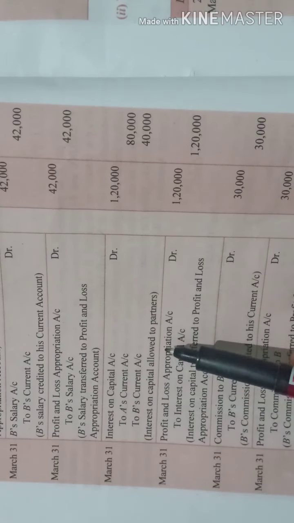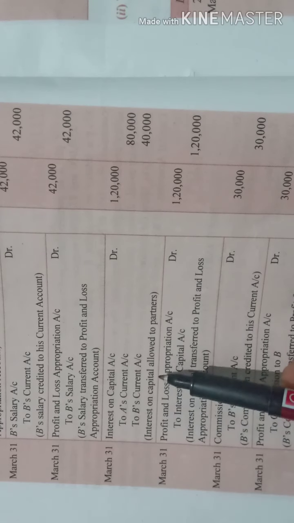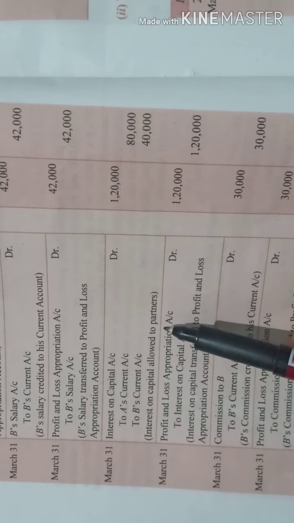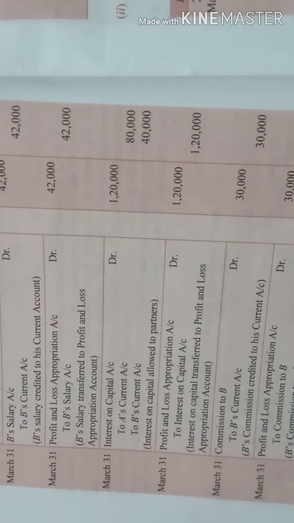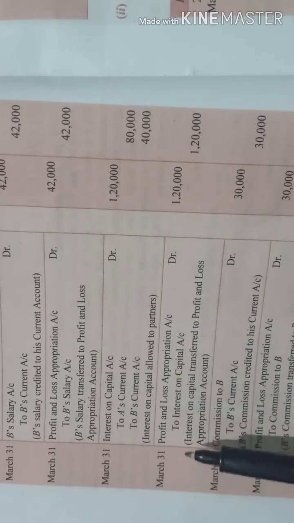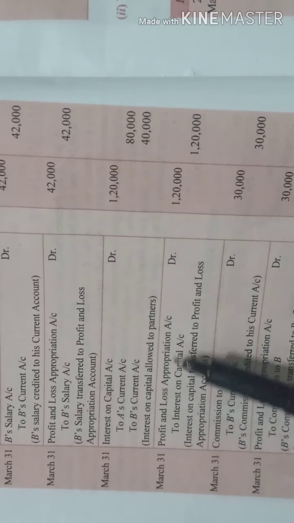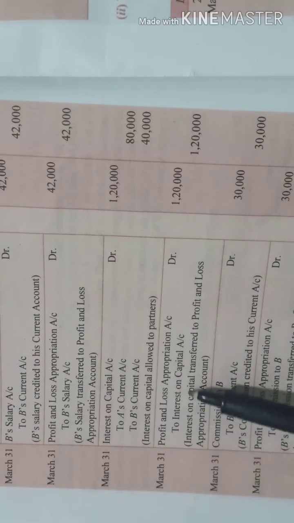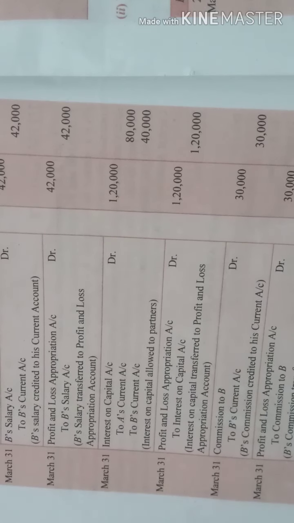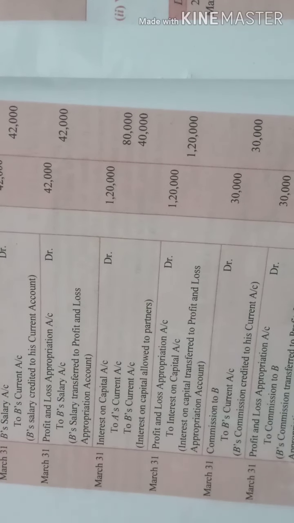Why? Because interest has been allowed on partners' capital. So the next entry is the transfer entry, which is transferred to the profit and loss appropriation account, to interest on capital account. Fine. Then next you have given what?